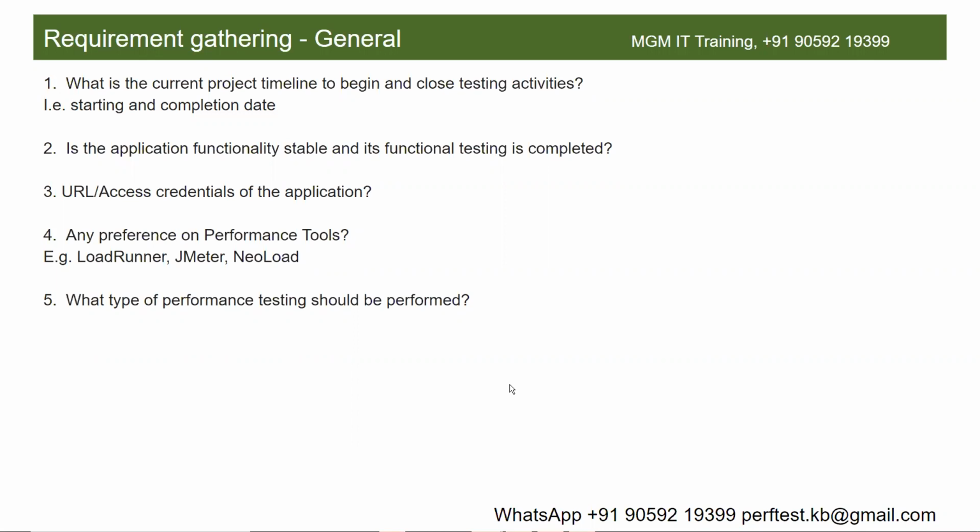So pioneer is the first who started this performance testing. The general meaning is someone who is first in their field. So here LoadRunner is a pioneer in performance testing. Pioneer tool means the first tool that was developed for performance testing.